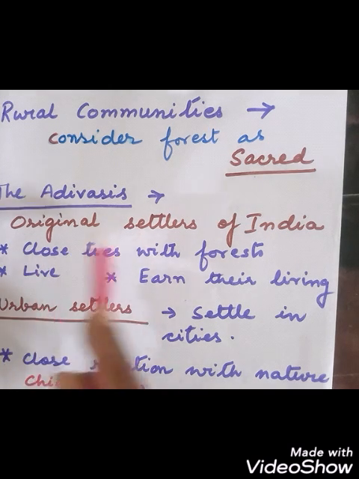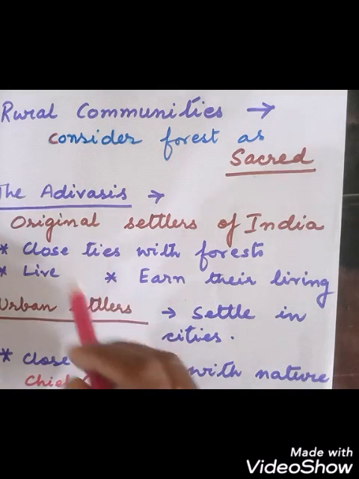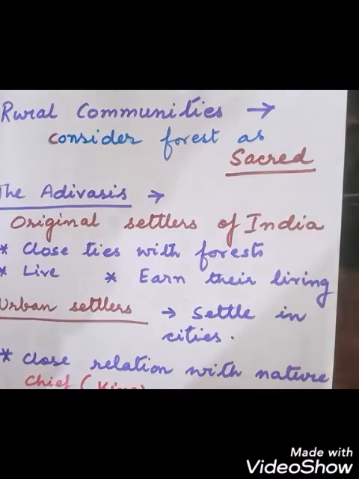Next we come to the topic, the Adivasis, who are considered to be indigenous. That means they are the original settlers of India. They have close ties with the forest. That means they have a good relationship with the forest. They live in them. They earn their living from the forest. A close tie means a good relation with the forest.